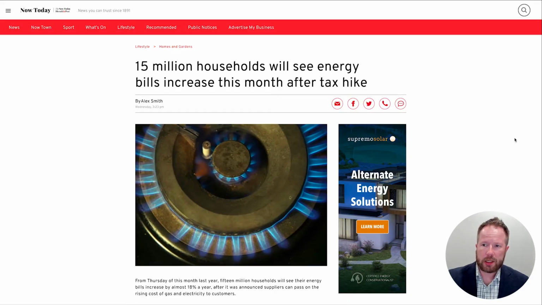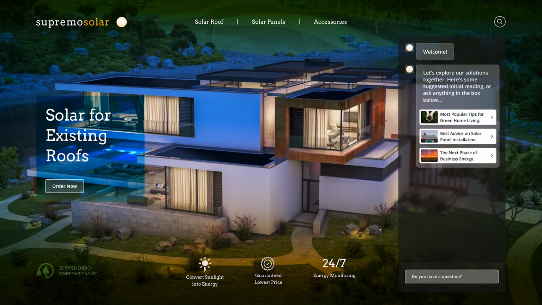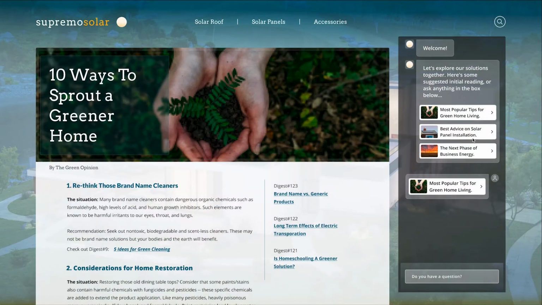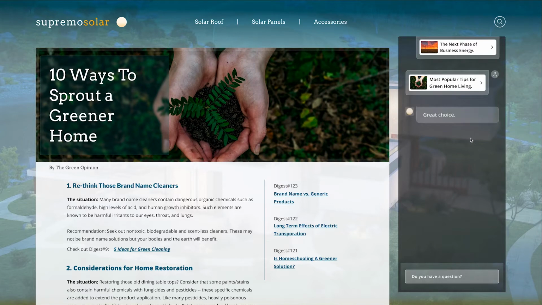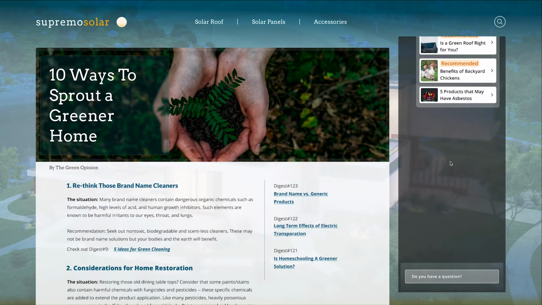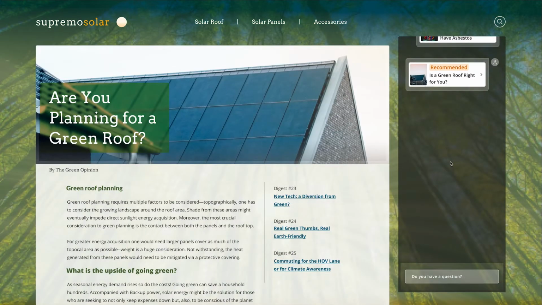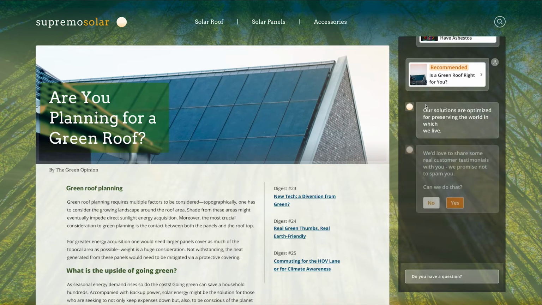Jane, our customer, is reading an article about energy usage and sees an ad for Supremo Solar. Greeted as an unknown visitor on the Supremo Solar site, we already tailor her experience with recommended initial actions. As Jane starts to interact with this content, Infinity is profiling her behavior. So as she interacts with the second piece of content, we can now tag her as someone that is motivated by environmental causes, and we can make a recommended next step, as well as try and move Jane along in